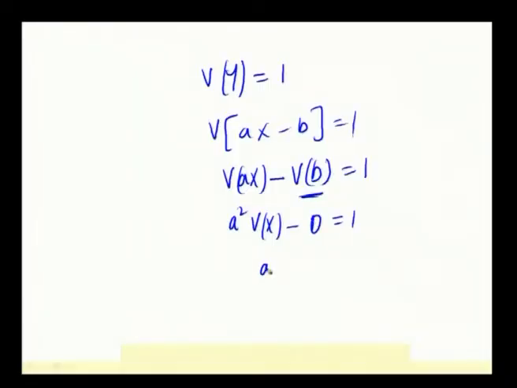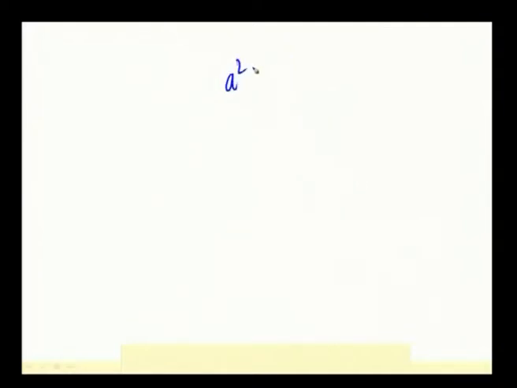So, this happens as a square variance of x equal to 1. So, what happens? Variance of x is given to be equal to 25. So, a square into 25 is equal to 1.